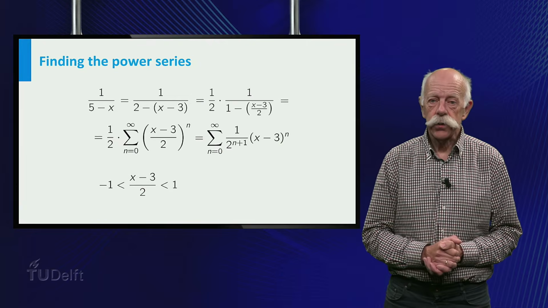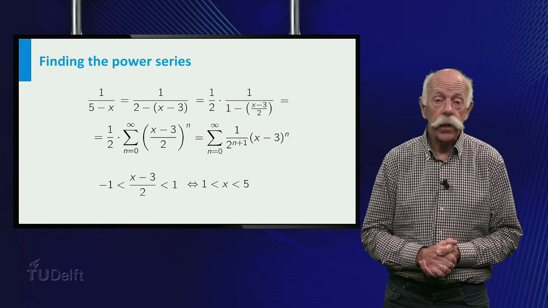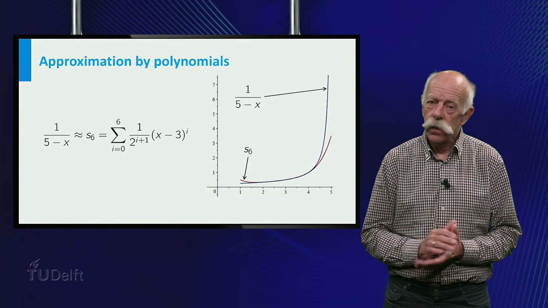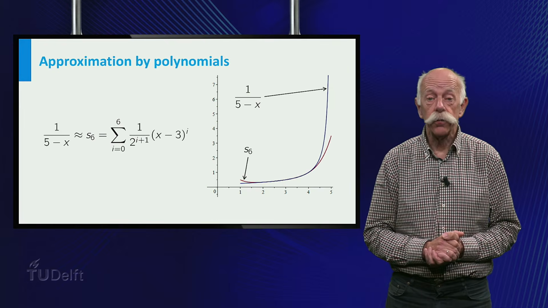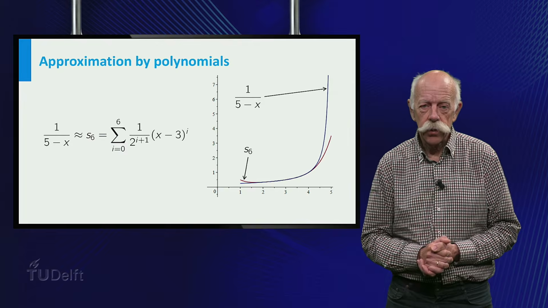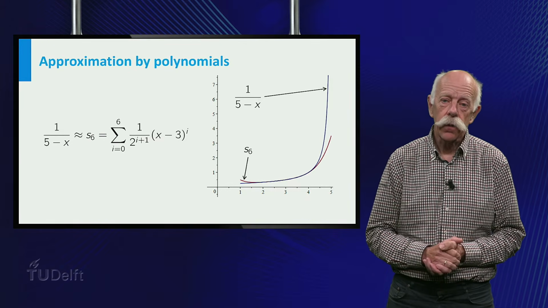For convergence, x minus 3 over 2 must be between minus 1 and plus 1. So x must be between 1 and 5. Indeed, since the center of the interval of convergence is 3, we now have a power series whose partial sums are close to our function if x is close to 3.